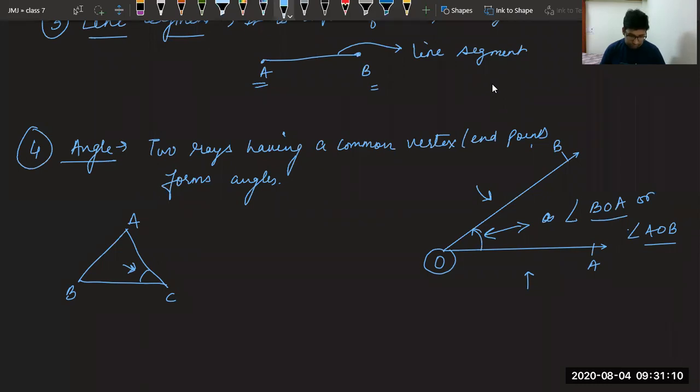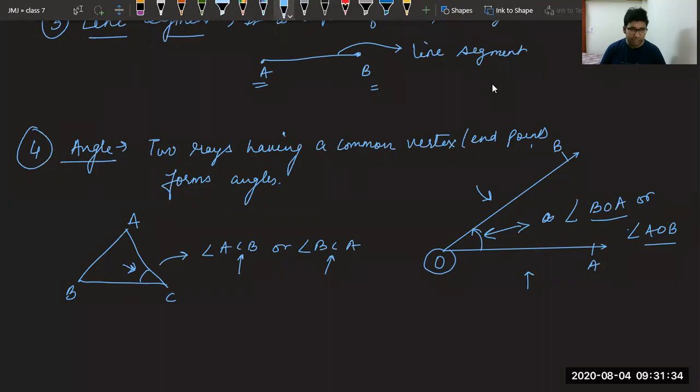Fast. Tell me the name of this angle. Yes, Nana, good. You can say it as angle C also, but the complete or proper name is angle ACB or angle BCA. The main thing is C is coming in the middle only. Okay, you can call it ACB or BCA.